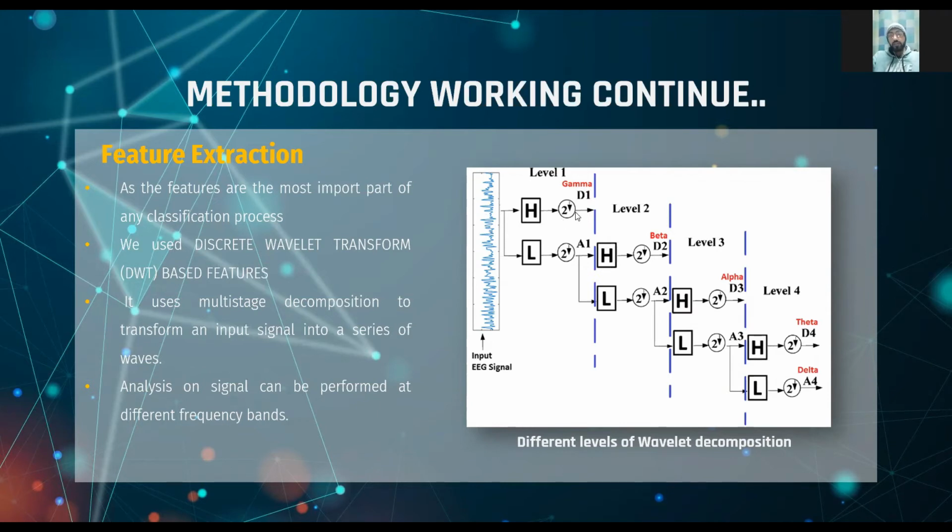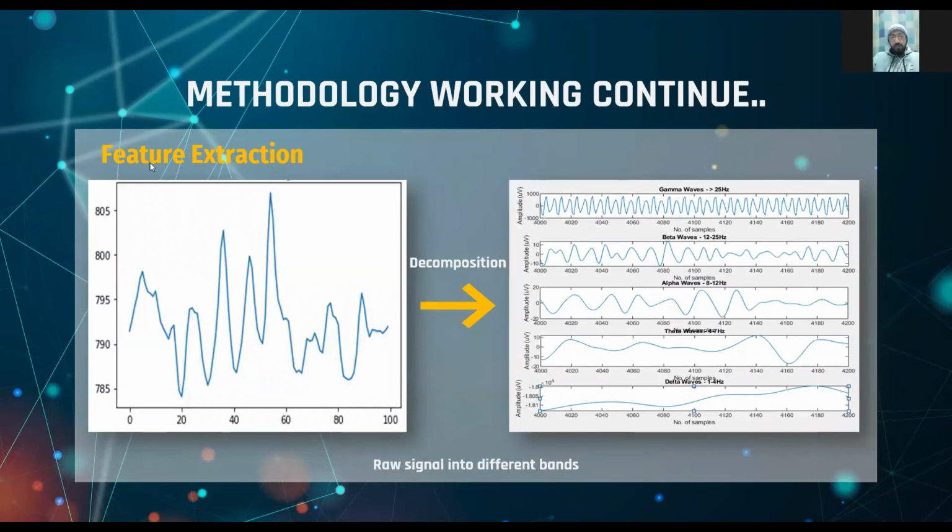The higher frequency we call the gamma frequencies and the lower frequency goes into A1. Then A1 is converted into beta frequencies and A2, then A2 is converted into D3 and A3. Here we will only use the gamma band because we use the higher frequency bands. In the higher frequency we will see there are some spikes that help detect whether a person is addicted or non-addicted. Here are the results of feature extraction.